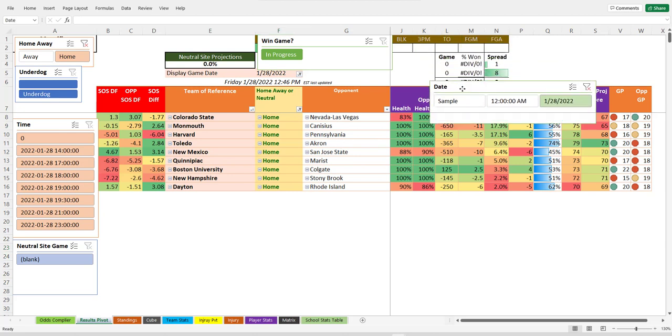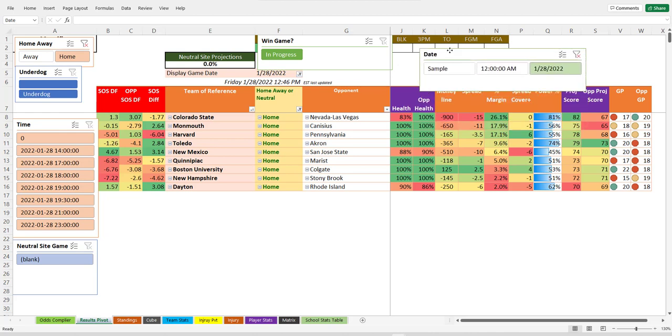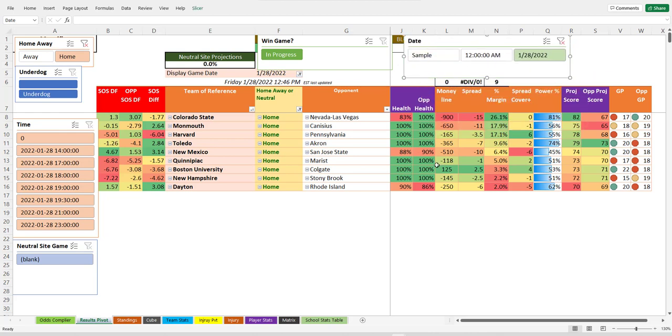Like, with a reasonable estimation, looking at this list, there's 9 games. Normally we'd go 8-1 on average. And are there any health things that would change that? Well, Colorado State's got a big margin against UNLV, but they are not as healthy. This is an evenly sick game, and here, so really, you're supposed to go 9-0. You're supposed to go 9-0 on these.